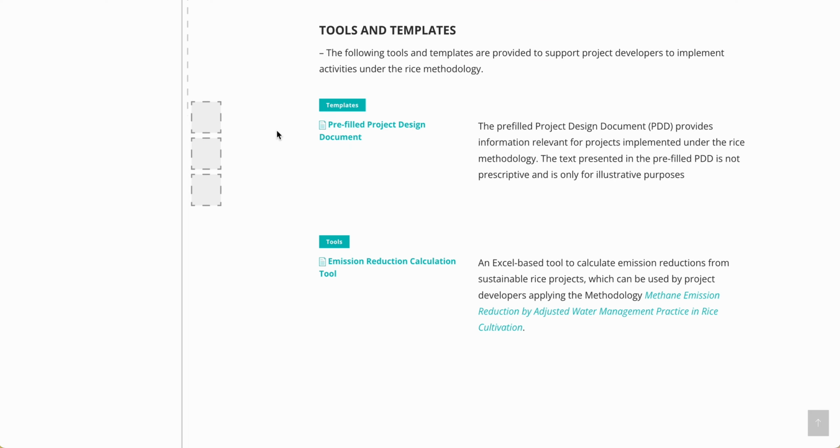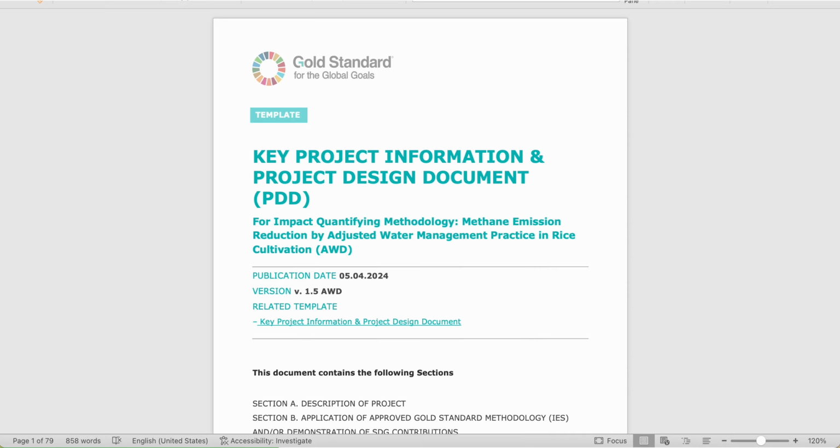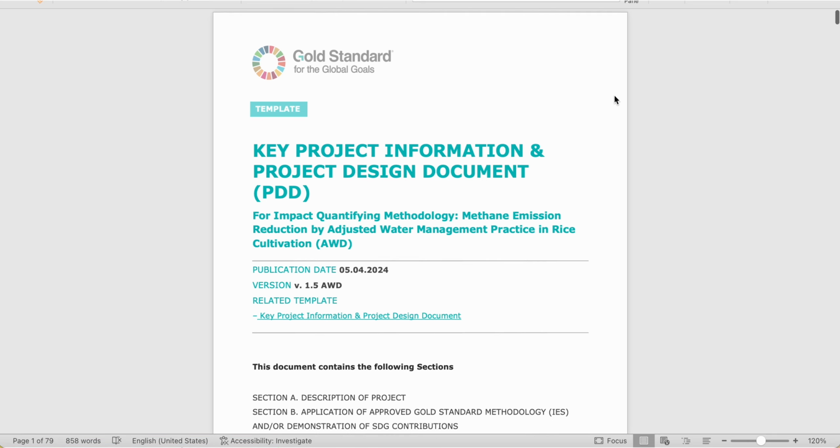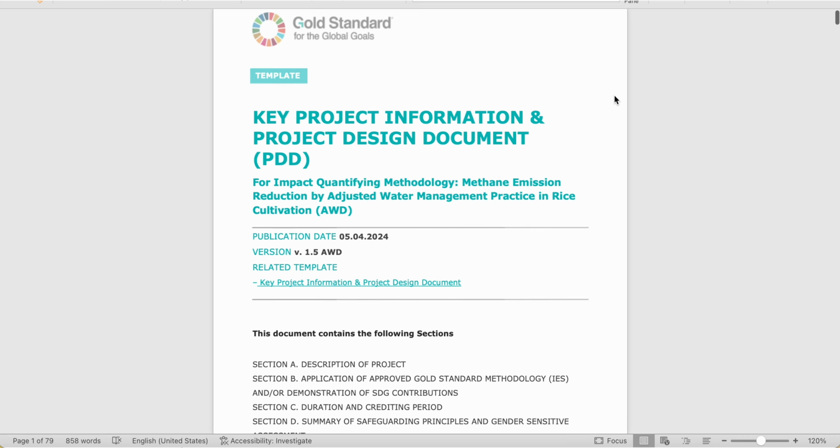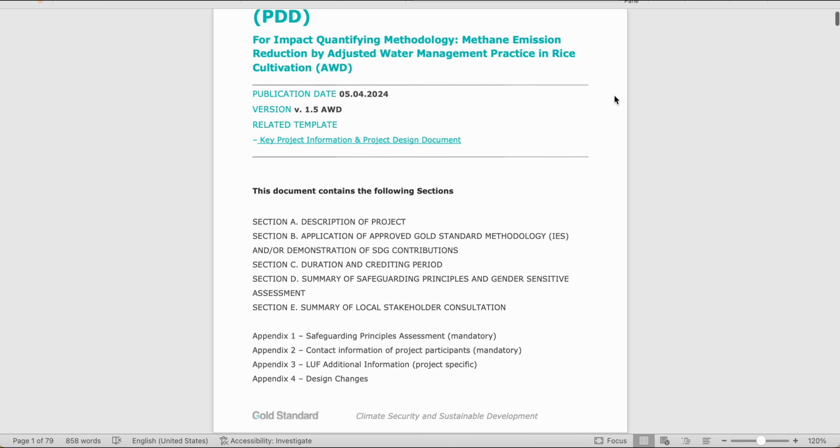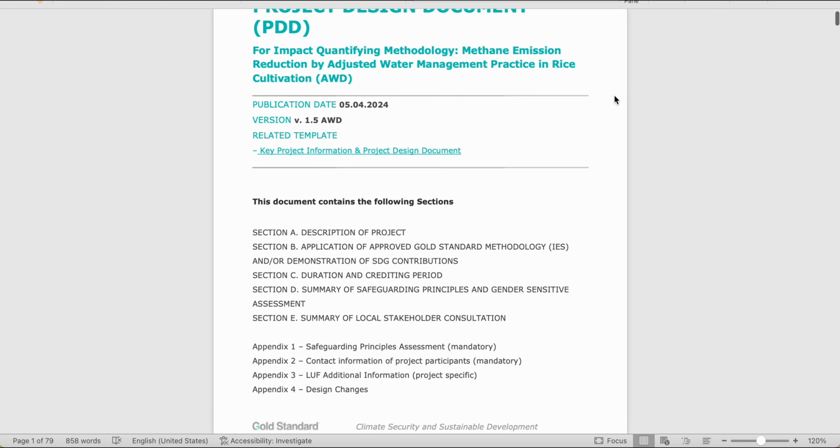To support developers in completing the project design document, the Template and Tools section includes a pre-filled design document and a tool to calculate project impact. The pre-filled project design document provides guidance on filling in the relevant sections of the PDD template for rice projects. This document can be downloaded as an editable Word file.